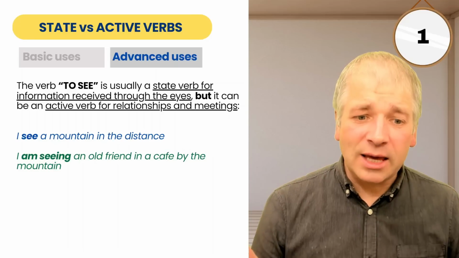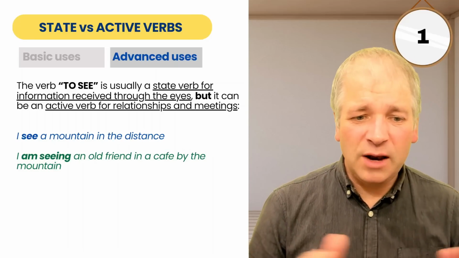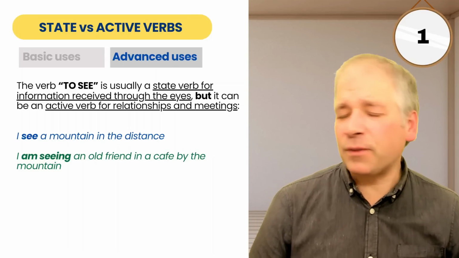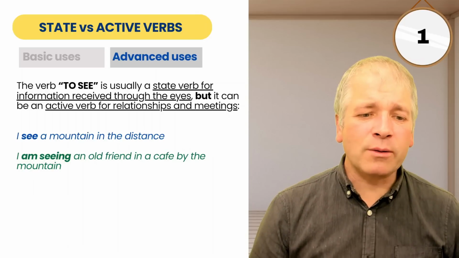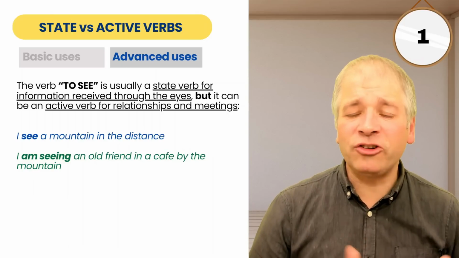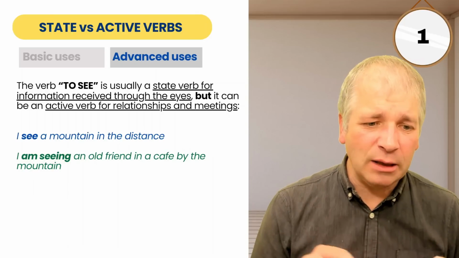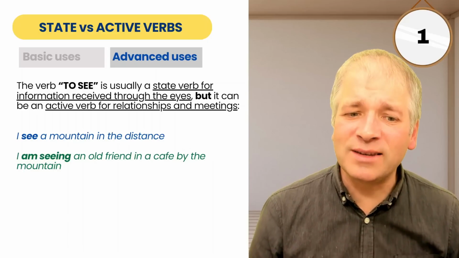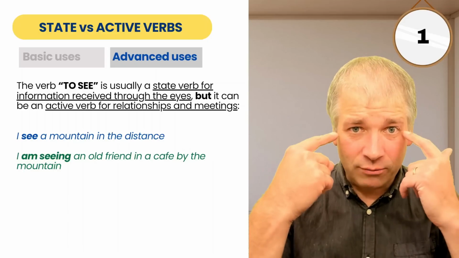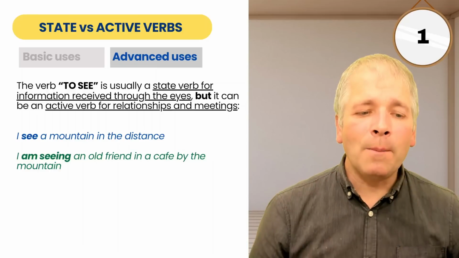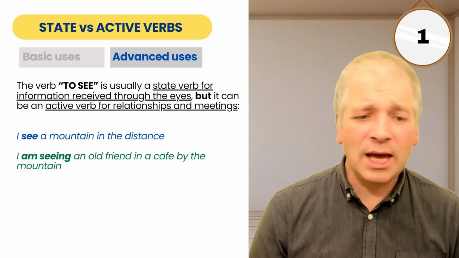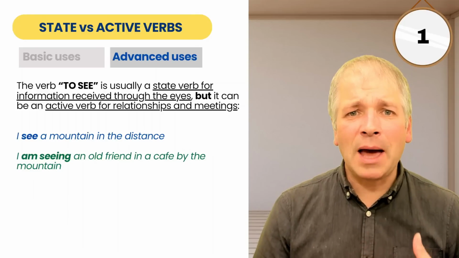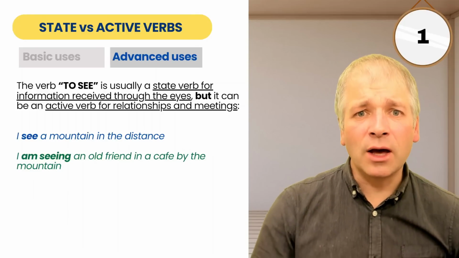And to see is usually a state verb for information received through the eyes, but there is this completely different meaning of see, which is when it is an active verb for relationships and meetings. So compare these. I see a mountain in the distance. This is information received through the eyes. But I am seeing an old friend in a cafe by the mountain. Here it's an activity describing a meeting that you're having with someone.